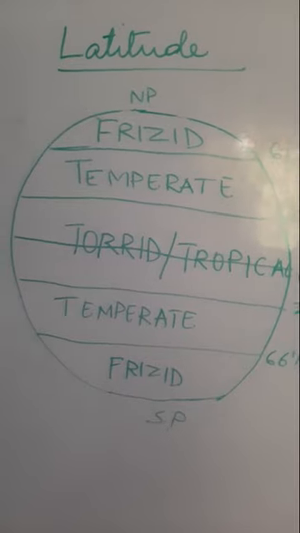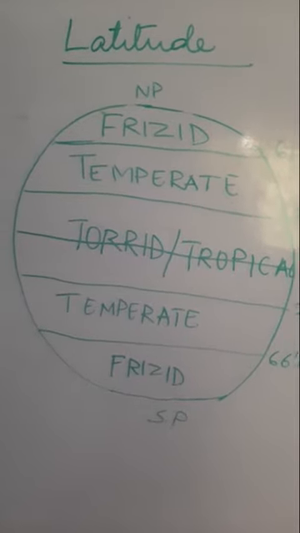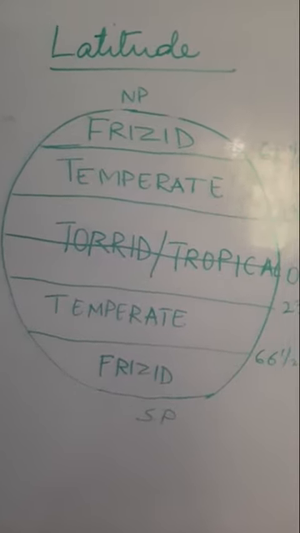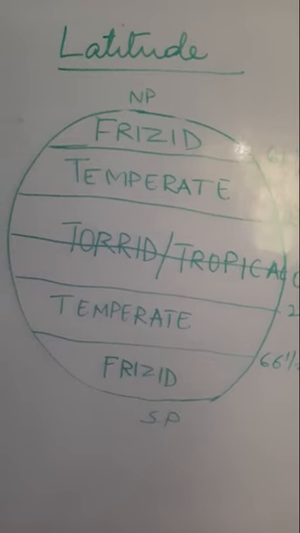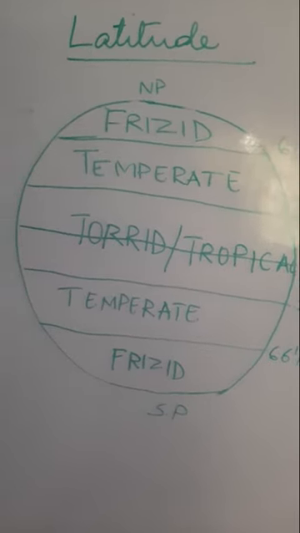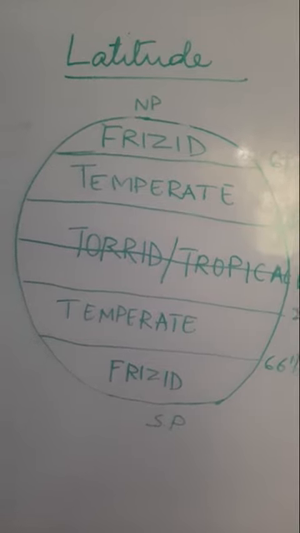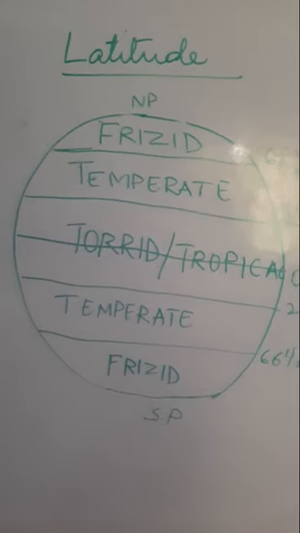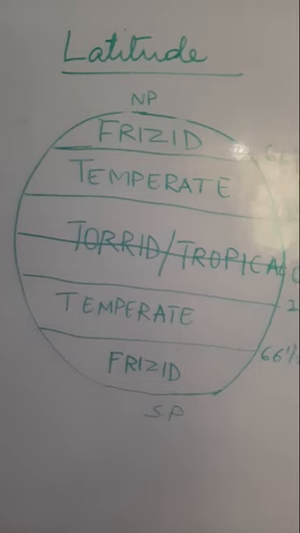So latitude is very important, children, because we all know that the earth is rotating and revolving around the sun, and the earth is not straight, it is moving at a certain angle.